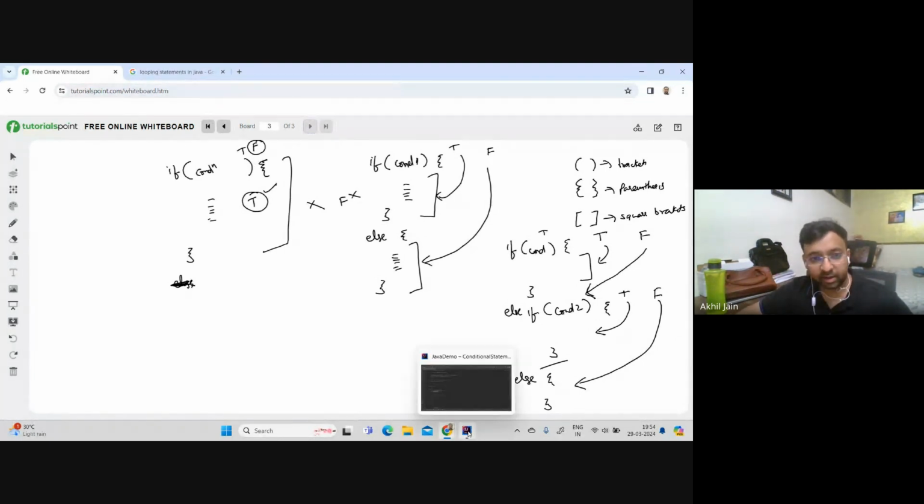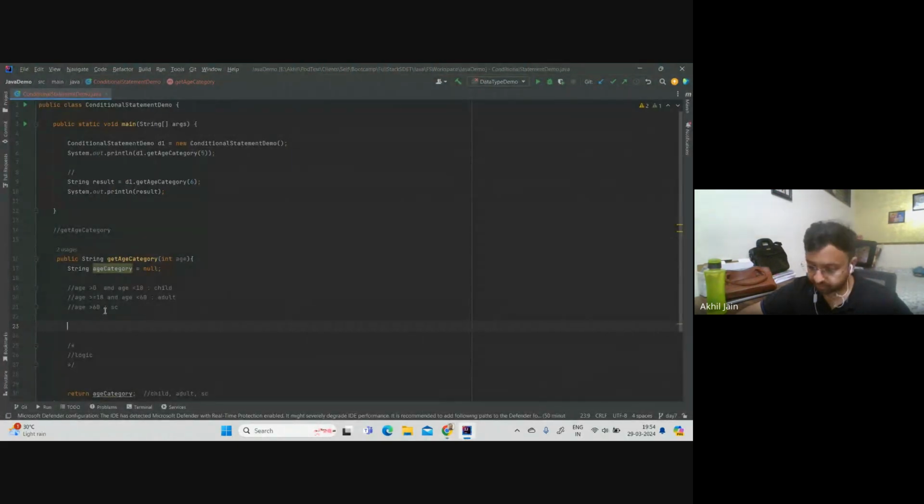Okay, let's start running. Let's start adding a logic. Let's start writing. So I will say if. Okay, so this is how the syntax looks like. So I have to add something here, the condition here. So what is the condition?